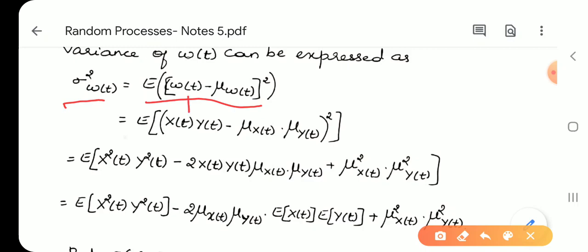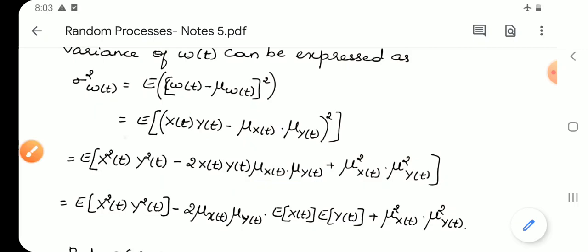Wt is nothing but xt into yt. Mu of Wt we have just seen, it is mu xt into mu yt, whole square. It is of the form (a minus b) whole square. So a square minus 2ab plus b square. We have expanded it using the full form of (a minus b) whole square.